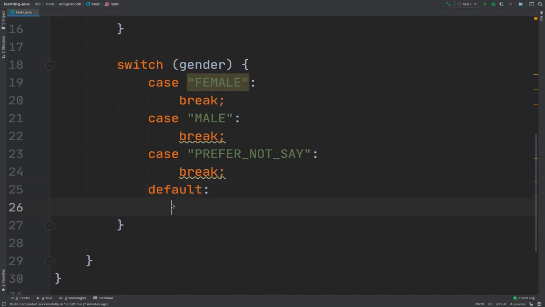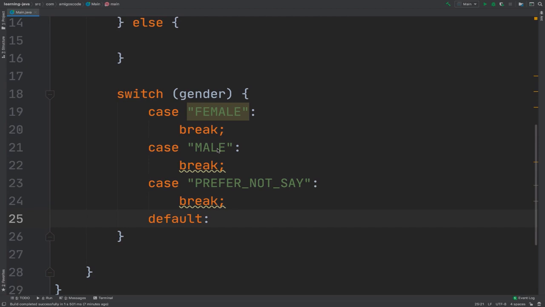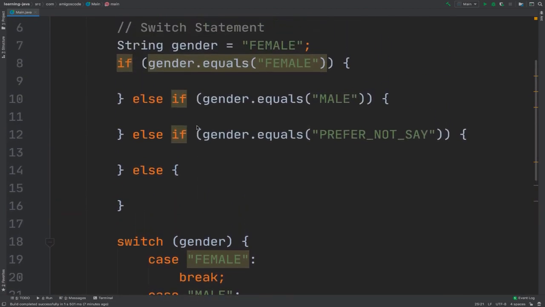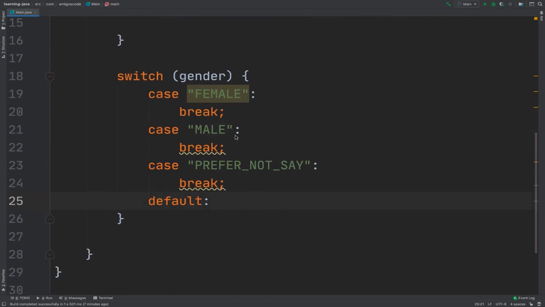So basically, you can see that this is kind of neater, right? If you compare with this, this is a bit neater. So you should really be using switch statements when you are performing an if condition only on one value right here. All right, so you switch on the gender and then you check if it's female, male, prefer not to say, right? As soon as you start having complex comparison operators like greater than and bigger than, then you shouldn't really be using a switch statement.